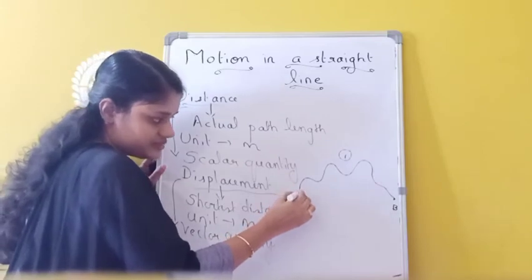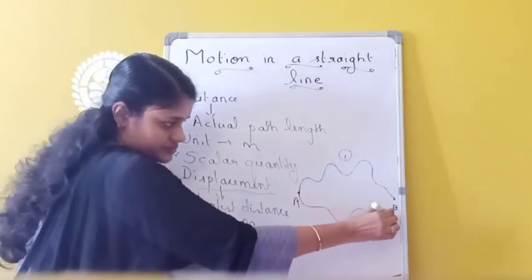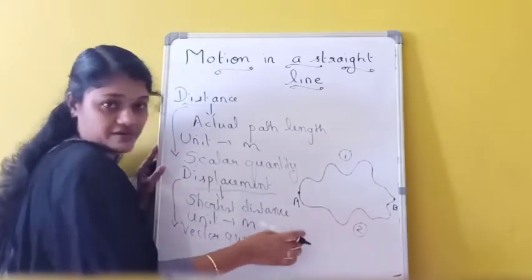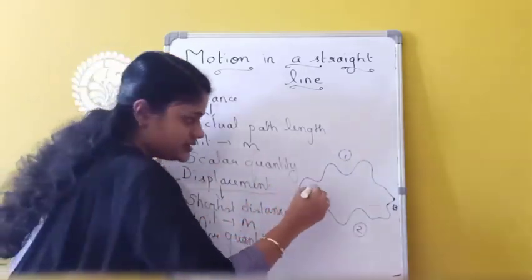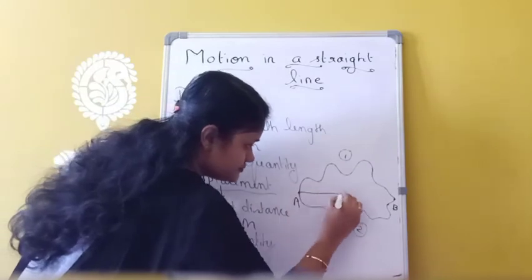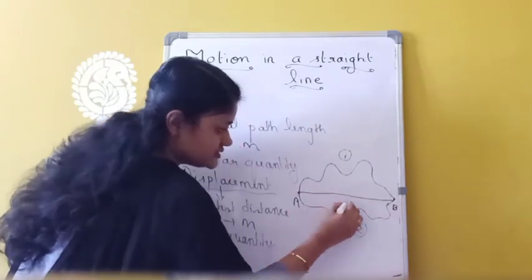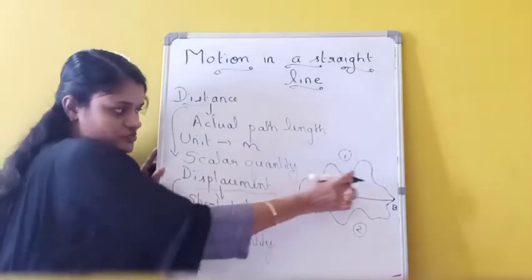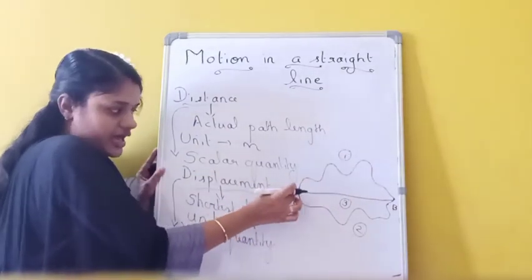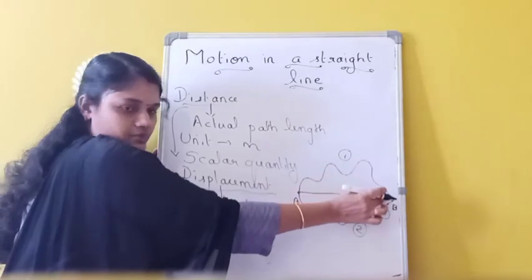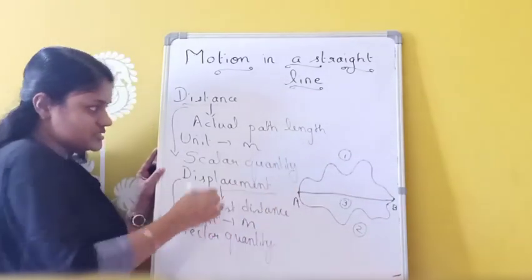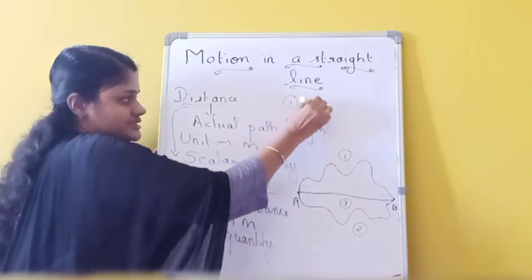Similarly, another path is like this, the second path traveled by the person, and another path is like this, the third path. The first path is the actual path length covered by the object, so this one can be considered as distance itself.